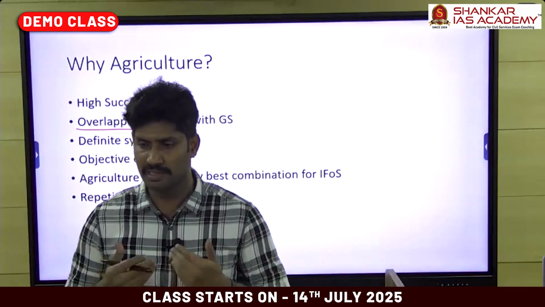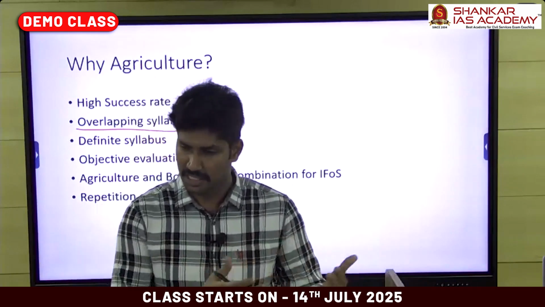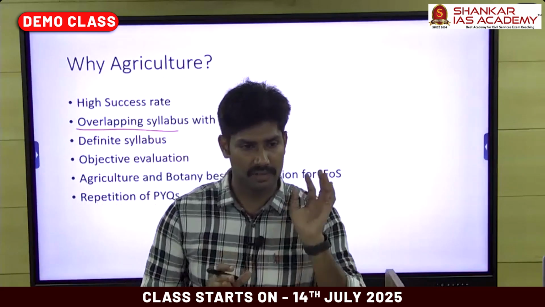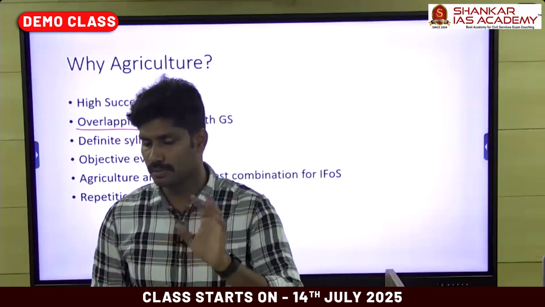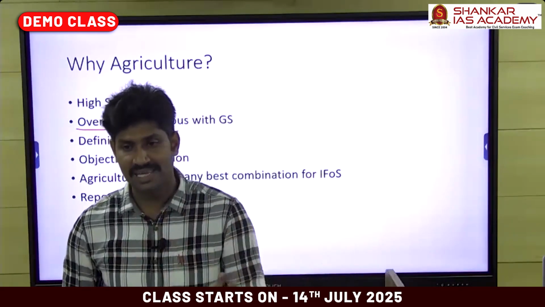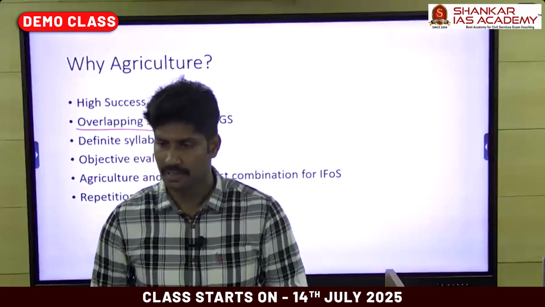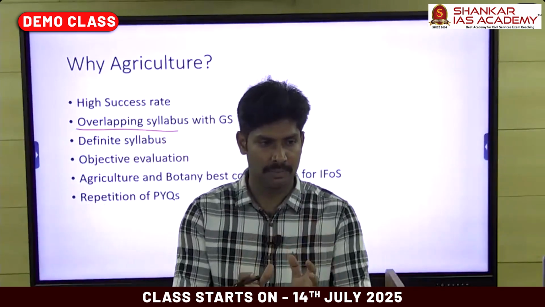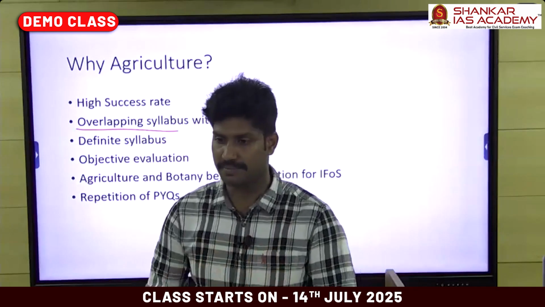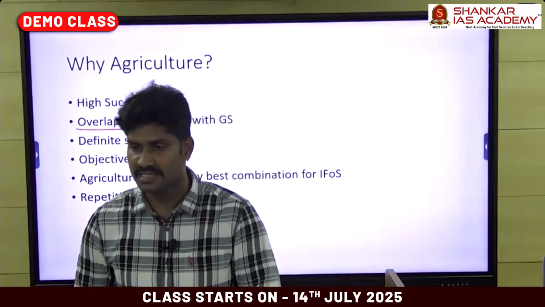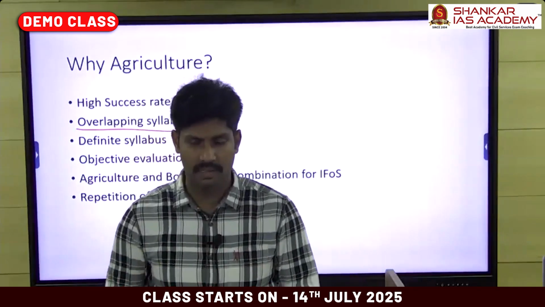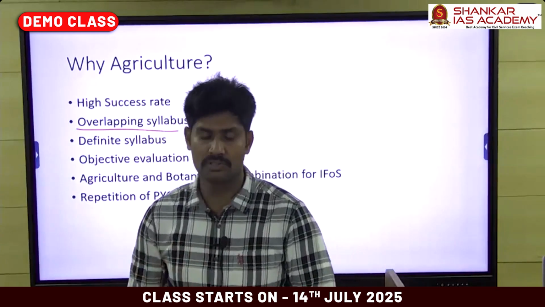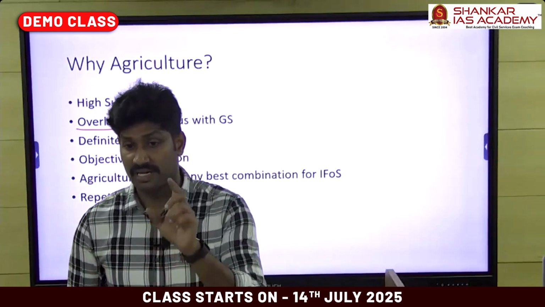That's why, in the GS program or in our optional class, my first advice is to initially go through the NCERT geography books, 9th and 10th. Geography understanding is very important for agriculture in paper 1. In the 9th and 10th NCERT, Contemporary India 1 and 2, you can find one chapter on agriculture.